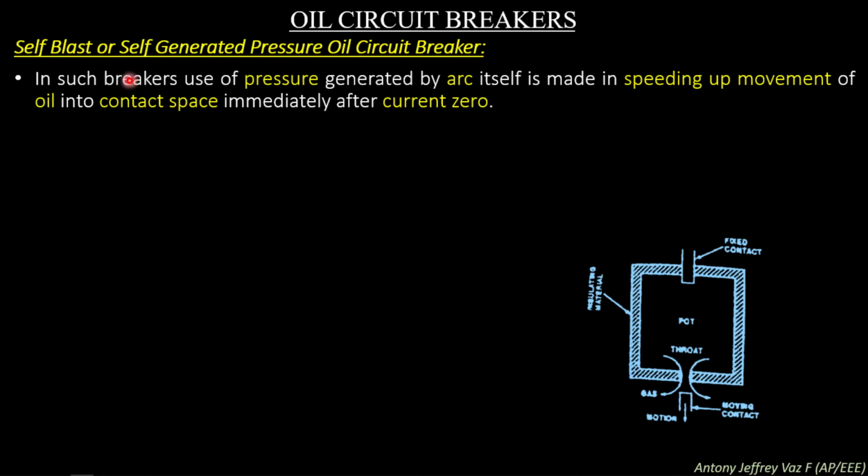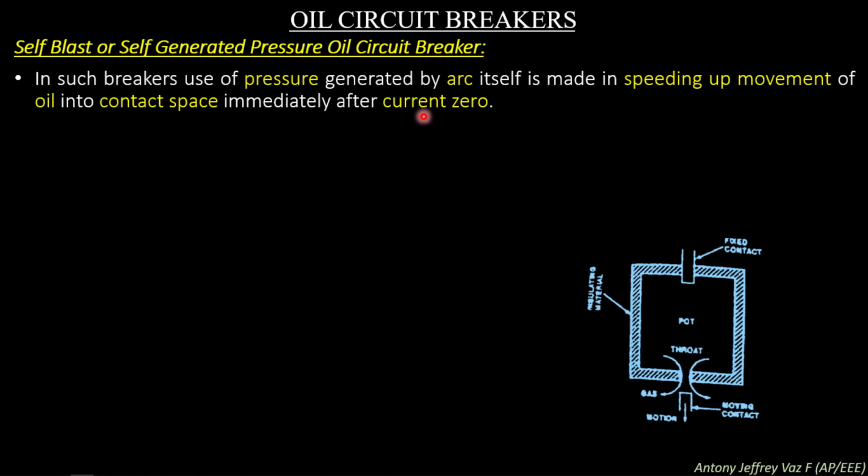First we will be seeing about self blast or self generated pressure oil circuit breakers. In such breakers, the pressure generated by the arc itself is used in speeding up the movement of oil into the contact space immediately after current zero.